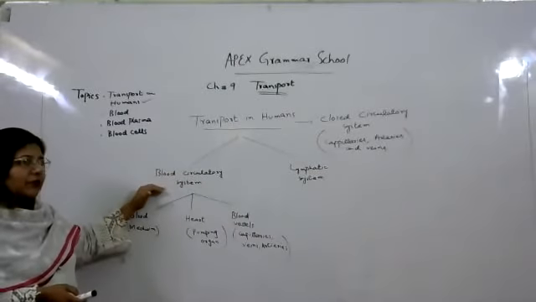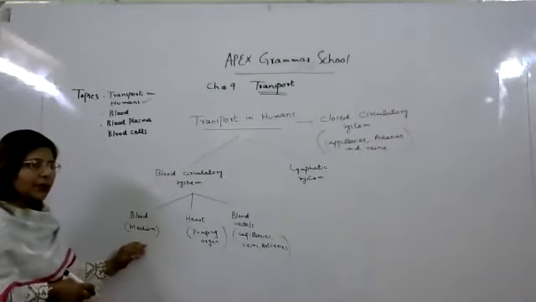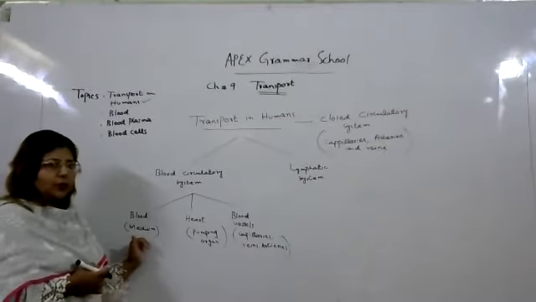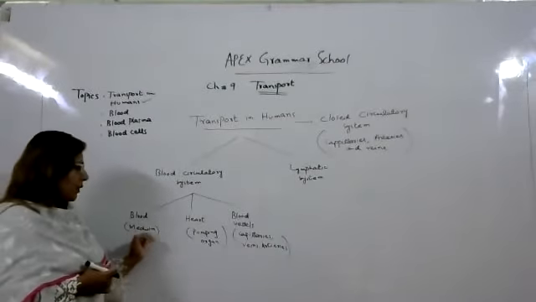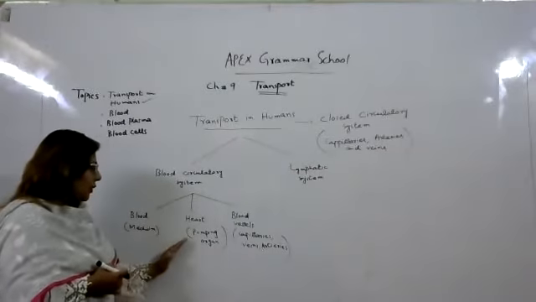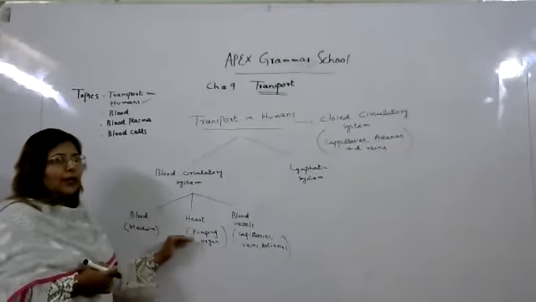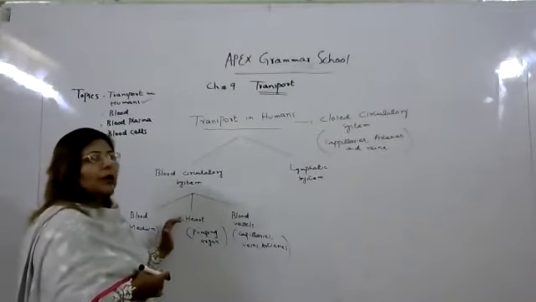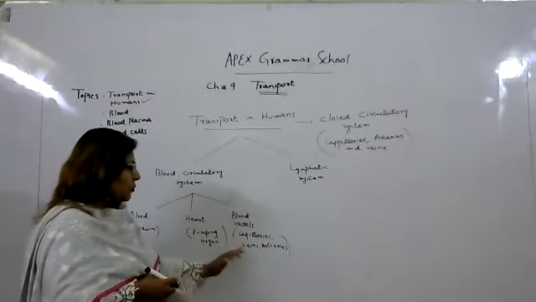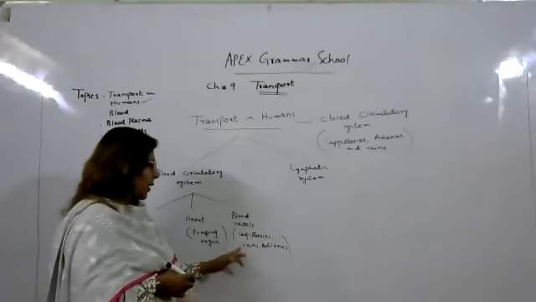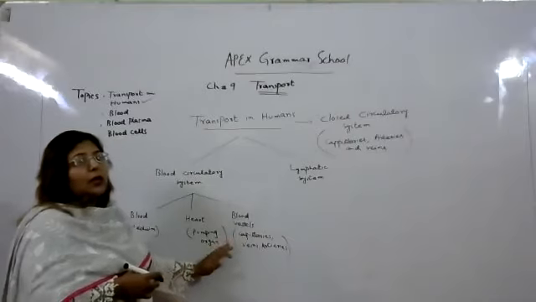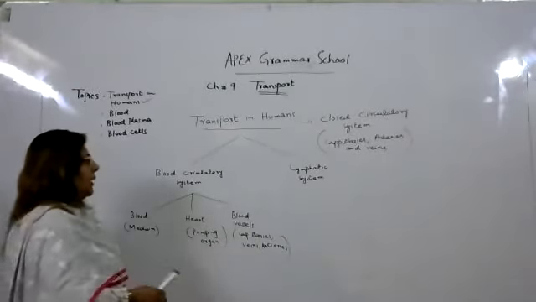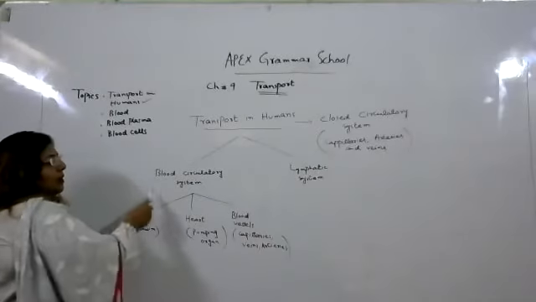The blood circulatory system is further divided into three parts. First is blood. Definitely our body needs blood; it is the medium which is transported to each and every organ. Heart is a pumping organ. Blood comes to your heart, and the heart pumps blood to all organs inside your body. When the heart pumps this blood, it goes to the main artery, then to the arteries, and then to the capillaries, which consist of small tubes present inside your organs. This is the whole circle of the blood circulatory system.